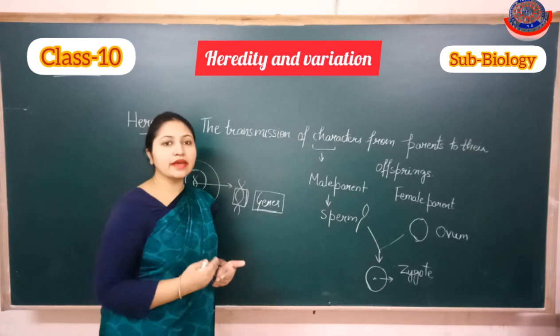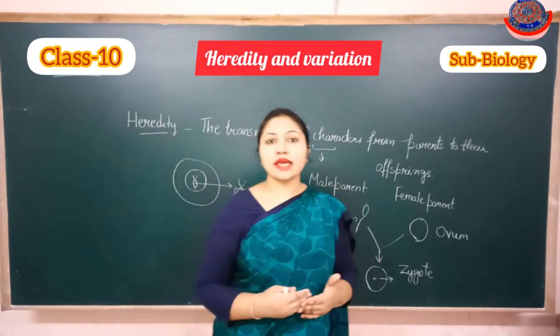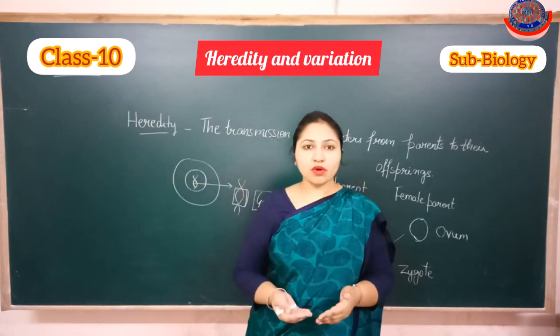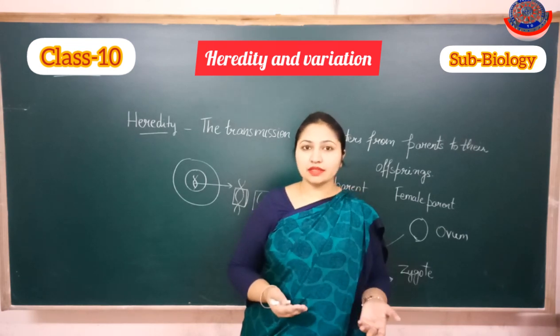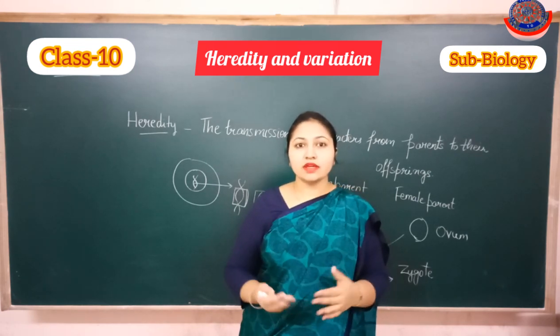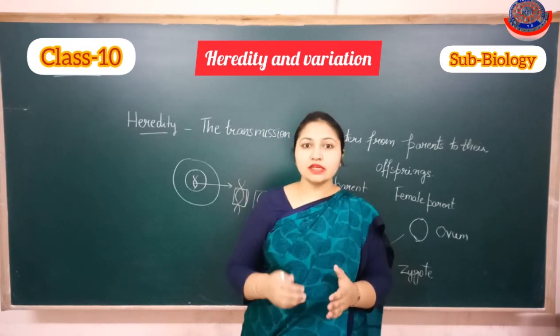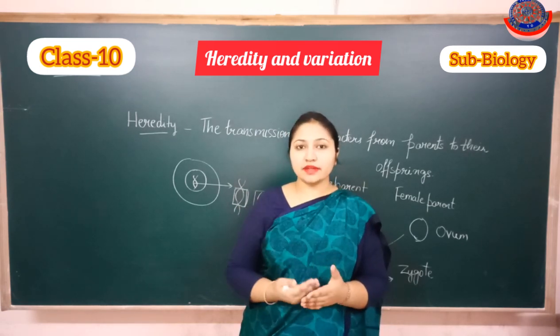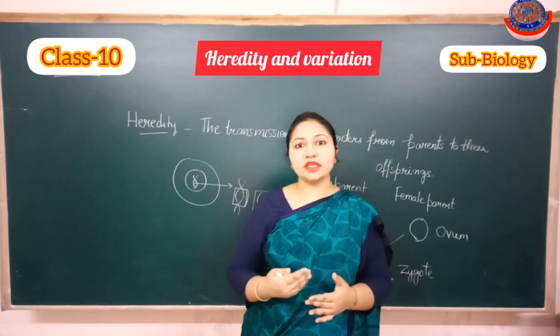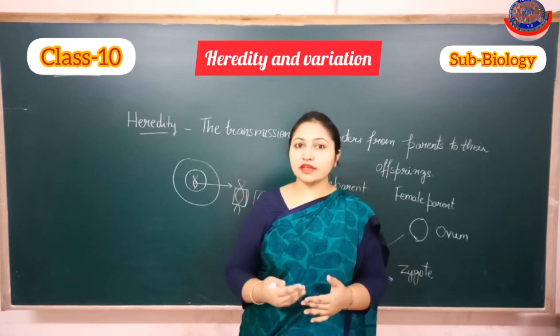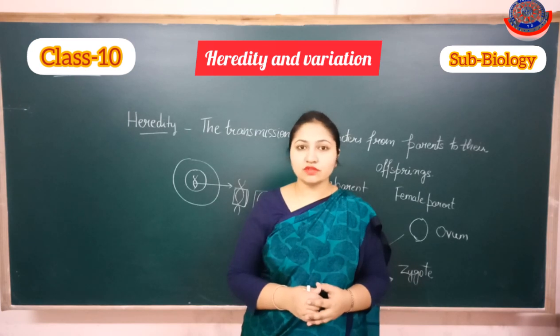These characters can be related to the height, the color complexion, the eye color, hair color, the texture of the hair, anything. The person has the characters inherited from the genes present in the nucleus of the cells.